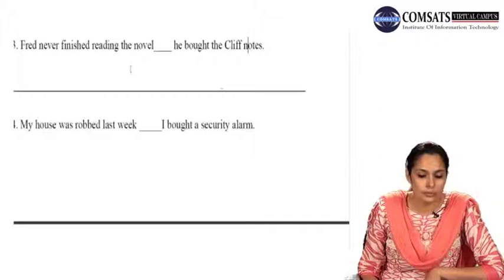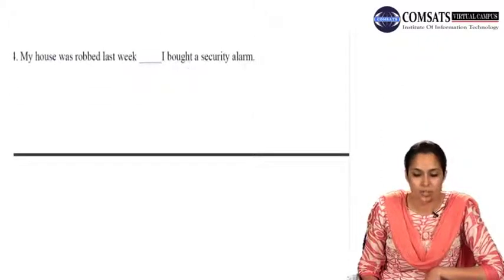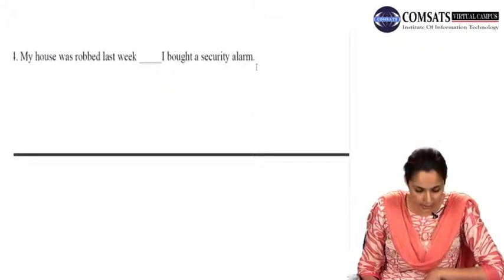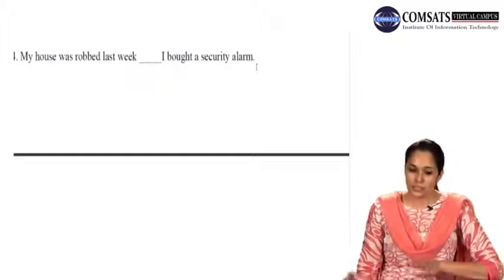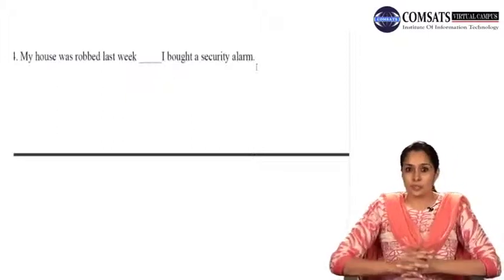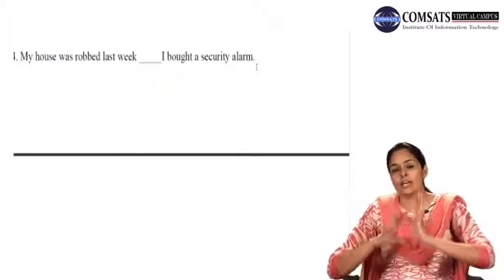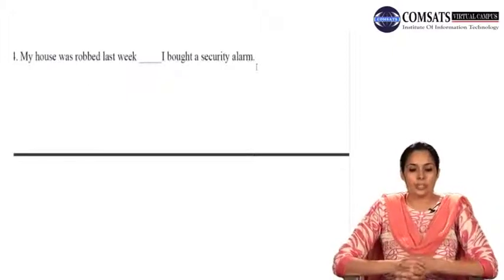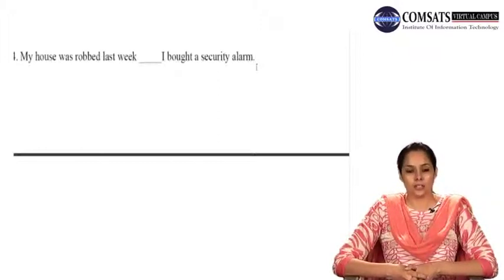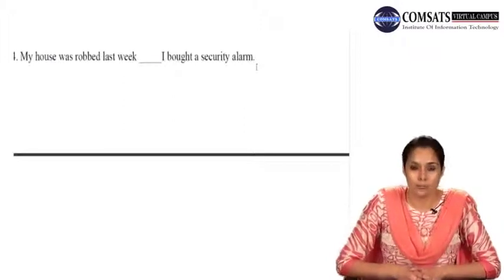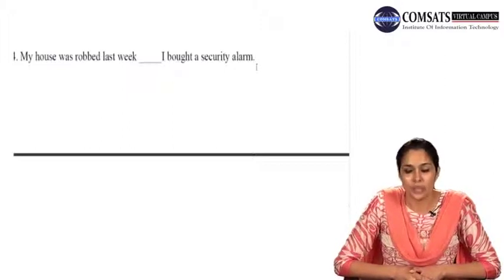My house was robbed last week. Dash, I bought a security alarm. Now this again goes with that sentence in which we used consequently. Something happened, and as a result of that you did something. So it is going to be, my house was robbed last week. As a result, I bought a security alarm. Week के बाद you will add a semicolon. Then you have as a result, and then comma. I bought a security alarm.